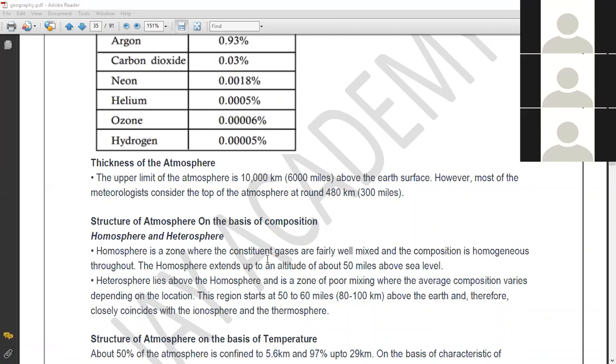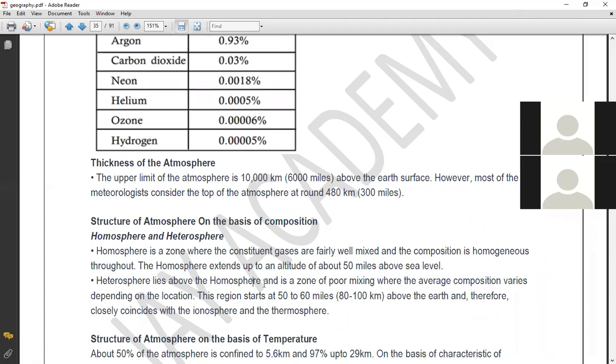Homosphere is a zone where the constituent gases are fairly well mixed and composition is homogeneous throughout. The homosphere extends up to an altitude of around 15 miles. The composition of the gases from the surface of the earth up to there is similar. Second, the heterosphere lies above the homosphere and is a zone of poor mixing, where average composition varies depending on the location. That is what is explained here.